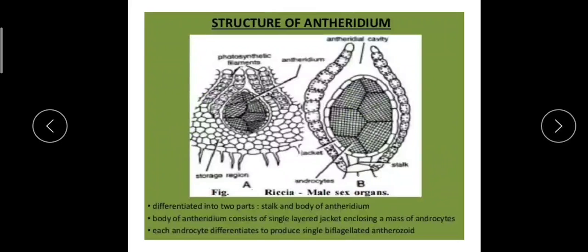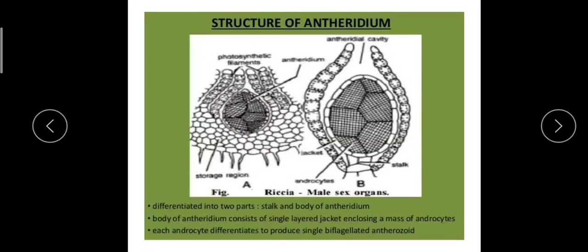Let's see the development of antheridium. Antheridium is the male reproductive organ, and it is club shaped in structure. It attaches to the bottom of the antheridial chamber by a short stalk, and the antheridial chamber opens to the outside by a narrow pore. This narrow pore is known as ostiole.